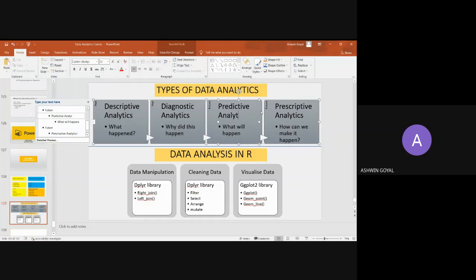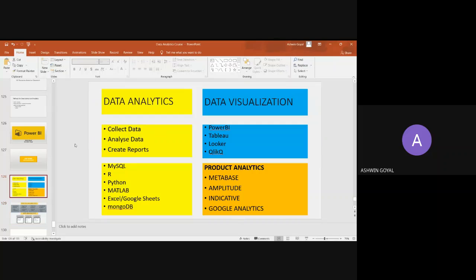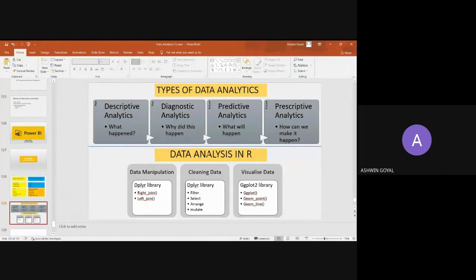Then we also have what essentially is data analysis. We first try to manipulate the data, then we try to clean the data, and finally we visualize the data, right? So data analysis includes both data analytics and visualization. Now these are terms which people confuse a lot, but I think this slide sums it up. Power BI and all these tools are used to visualize, and analytics is used to analyze the data and create basic reports. So when we talk about data analysis, these are the three tasks that we do.